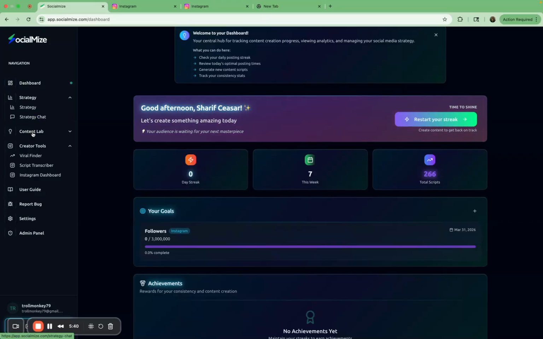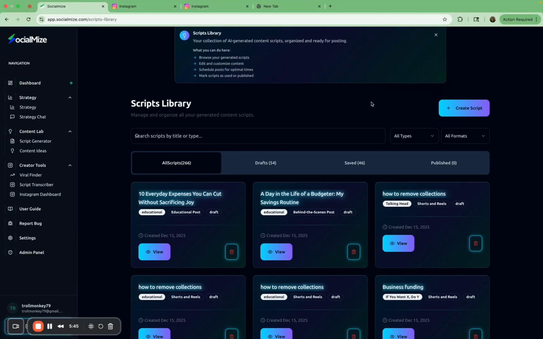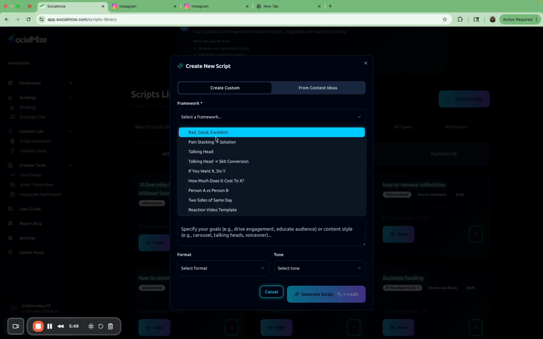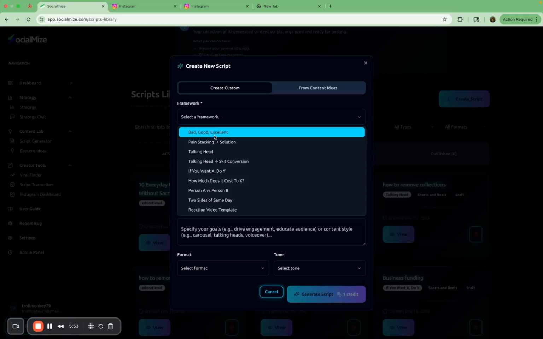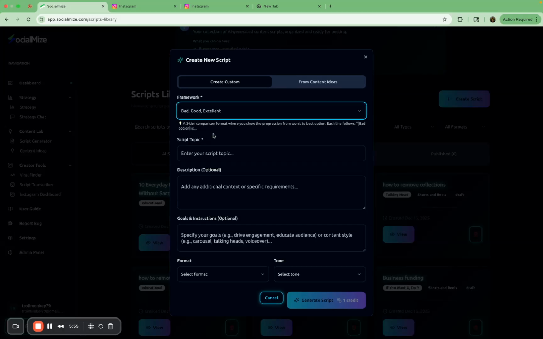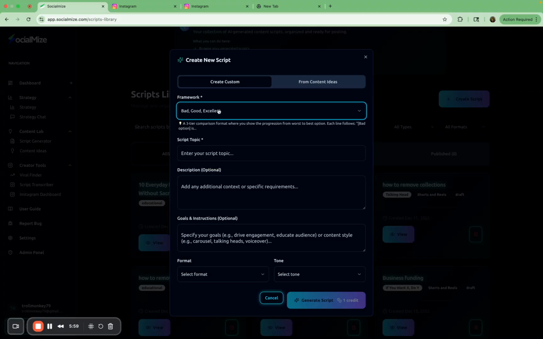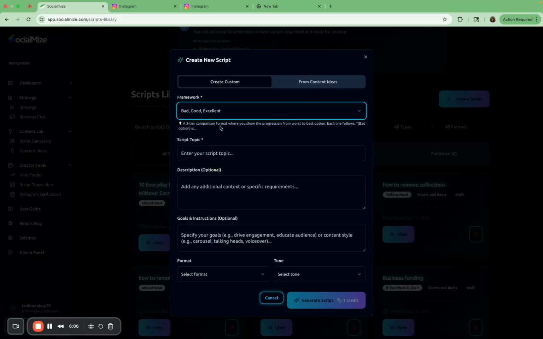All right, so they have a section here. We go to the content lab and script generator, we come here to the script generator, we press generate script. We go through, they have a bunch of different viral frameworks you can go through. And I'll show you guys an example, right? So we have the bad, good, excellent framework. It's not just regular talking head videos, because it takes more than just regular talking head videos nowadays to actually get good results in content. So let's say we use this bad, good, excellent framework.